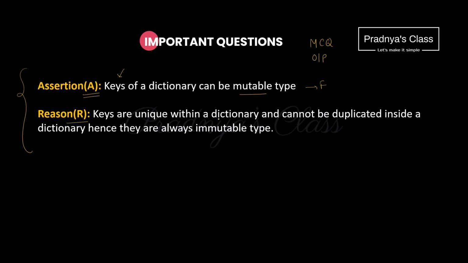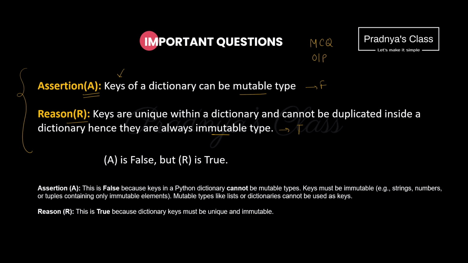Now what's the reasoning? Keys are unique within the dictionary and cannot be duplicated. Hence they are always immutable type. This statement is absolutely true. So what will be the answer? A is false but R is true. If you want the explanation, here it is. The keys will always be of immutable type, meaning it should be a string, number or tuple.